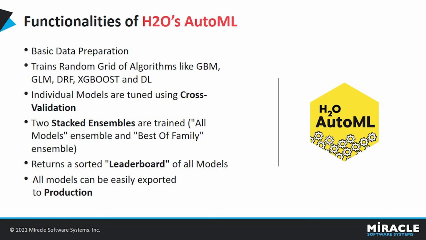Individual models are tuned using cross-validation. Two stacked ensemble models are trained, which are all models ensemble and best of family ensemble. All models ensemble is all the models that you trained in the AutoML process.